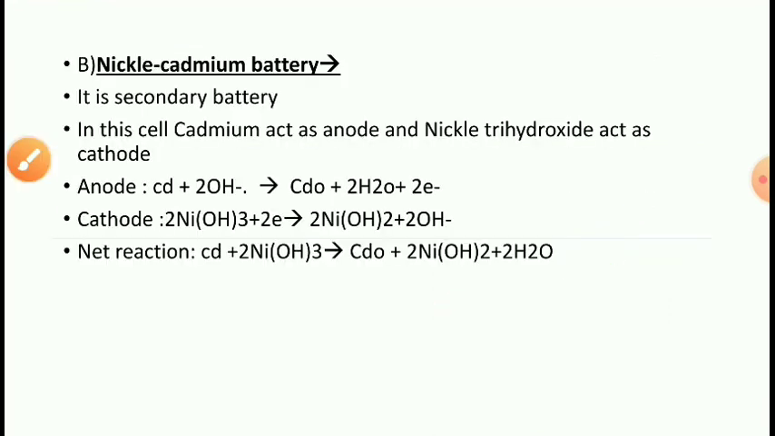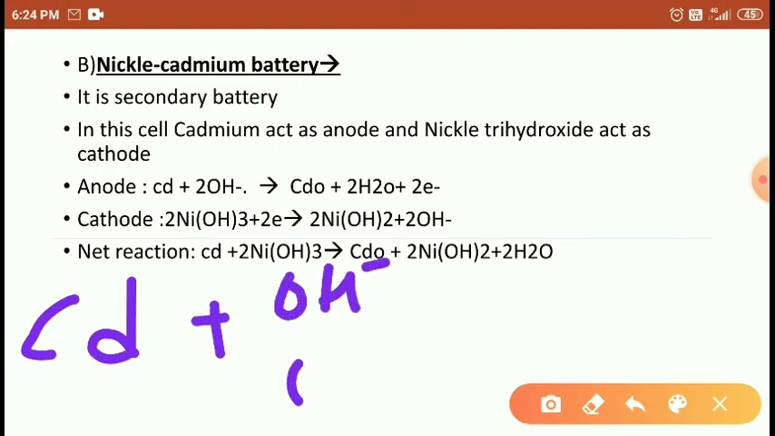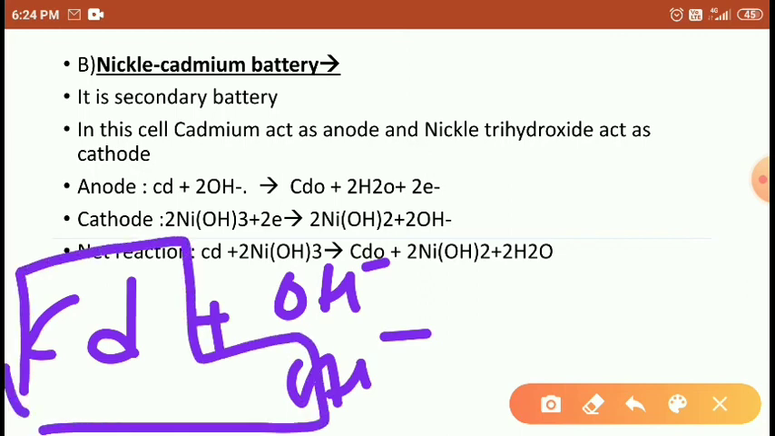Right students? The final one is the nickel cadmium battery. In the nickel cadmium battery, what happens? It is a secondary battery in which cadmium acts as the anode and nickel trihydroxide acts as the cathode. Right students? So cadmium reacts with hydroxyl ion. It means the cadmium reacts with 2 moles of hydroxyl ion, OH minus, OH minus. So cadmium accepts one oxygen.